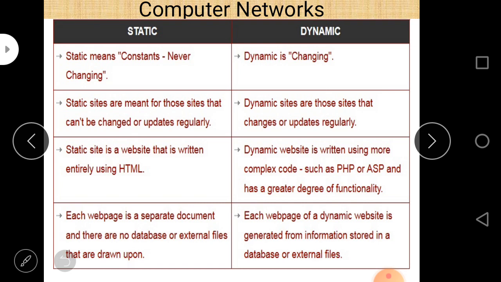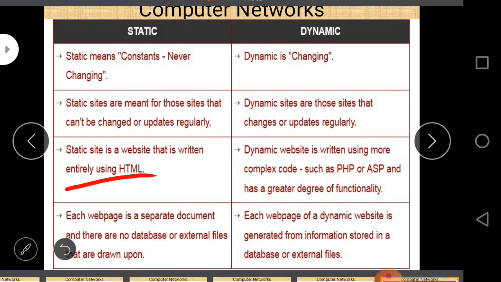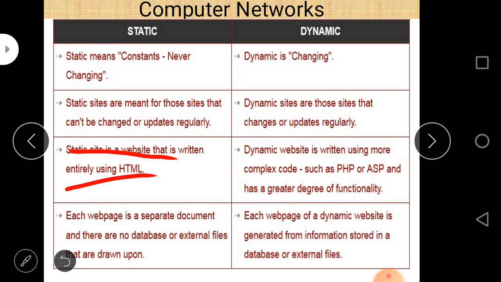A static site is a website that is written entirely using HTML. This is very important. A dynamic website is written using more complex code such as PHP or ASP, Active Server Pages, and has a greater degree of functionality.